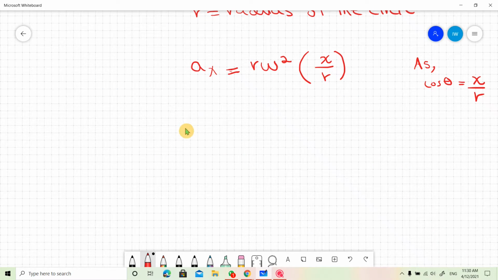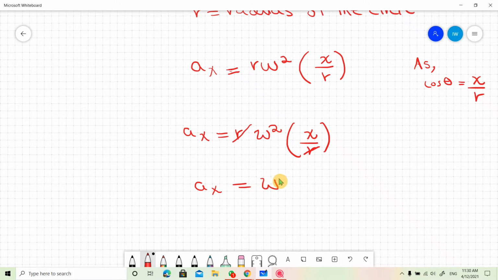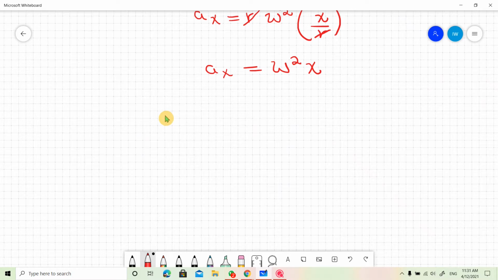Now we will solve it further. AX is equal to R omega square X over R. This radius and radius cut, so R cancels, and AX is equal to omega square X. So now we are making X negative, because you know that acceleration and displacement are oppositely directed.